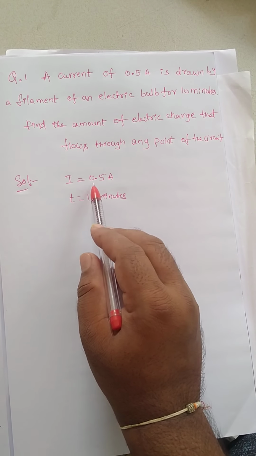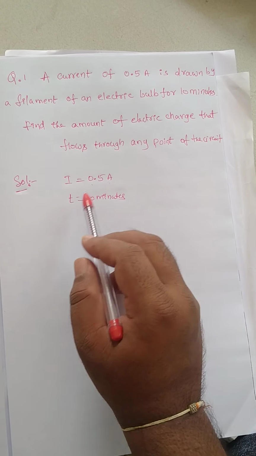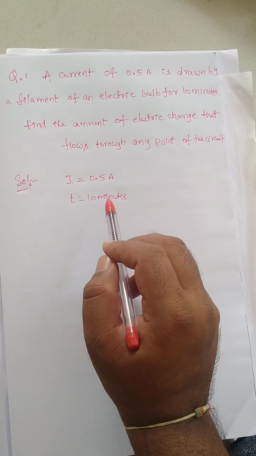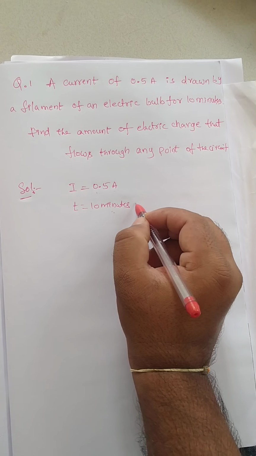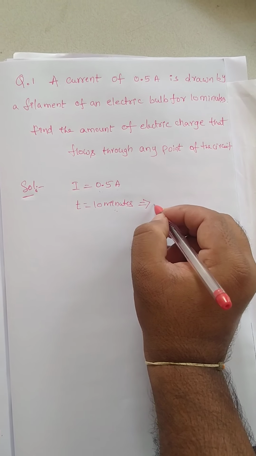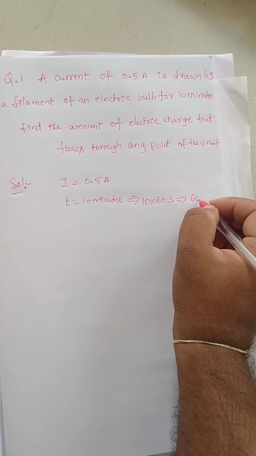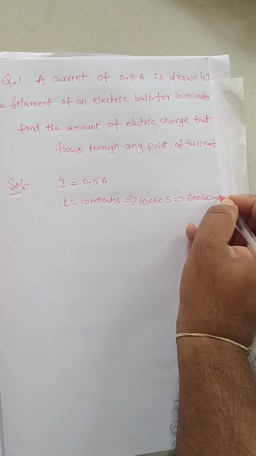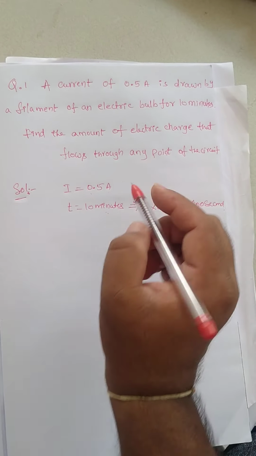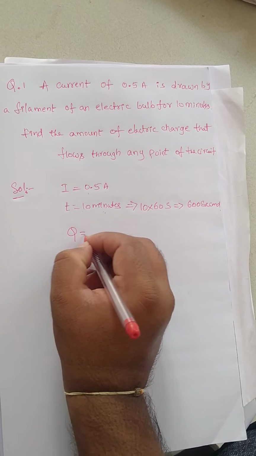Here I is in SI unit, 0.5 ampere. It is not CGS unit. But time is 10 minutes. The SI unit of time is what? Second. So let us convert time into SI unit. 1 minute equals 60 seconds, then 10 into 60 equals 600 seconds. Right? So what do we have to find out? The amount of electric charge. Q we have to find out.